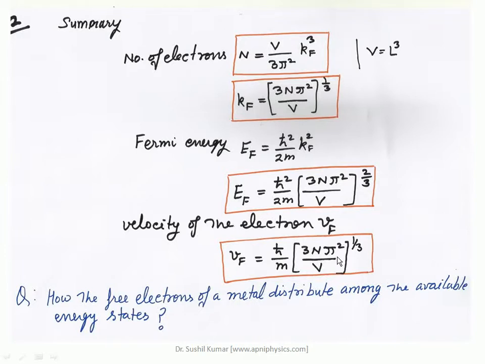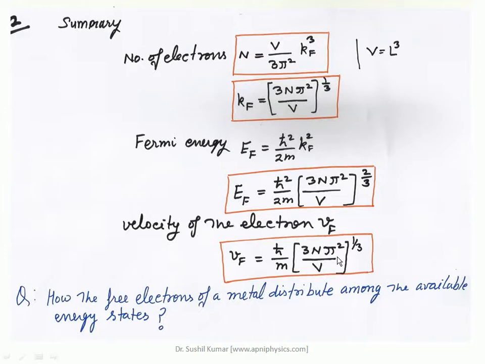And Kf is equal to (3n pi square upon V) raised to the power 1 by 3, which is independent of the mass. And again the velocity in terms of h, m, n and V. So all these characteristics of a free particle, one can determine for a free electron.